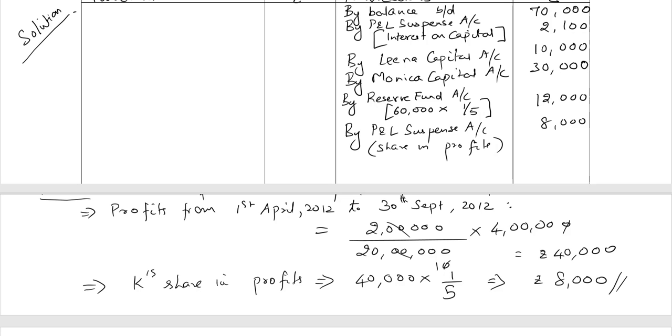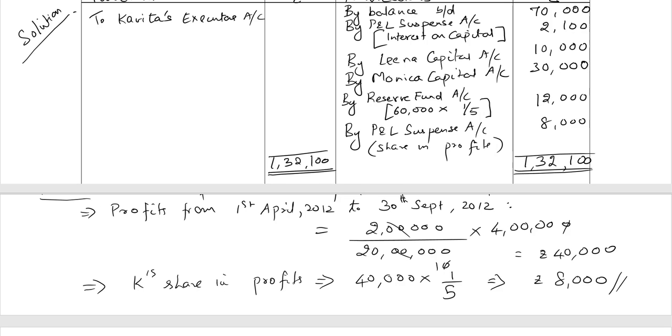All the entries are done. We'll balance the account and transfer the balance to Kavita's executor's account. The greater total is 1,32,100 rupees, and the amount transferred to Kavita's executor's account is 1,32,100.